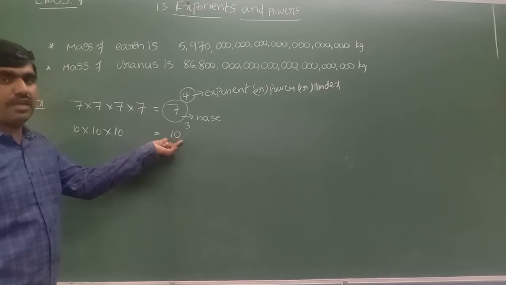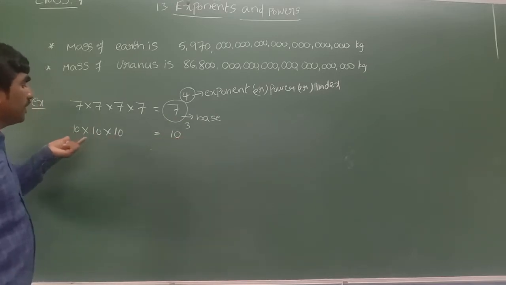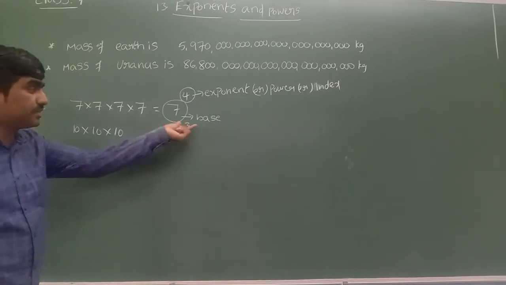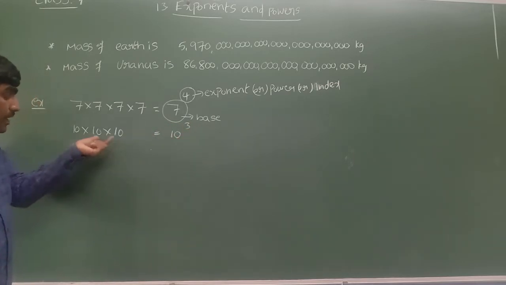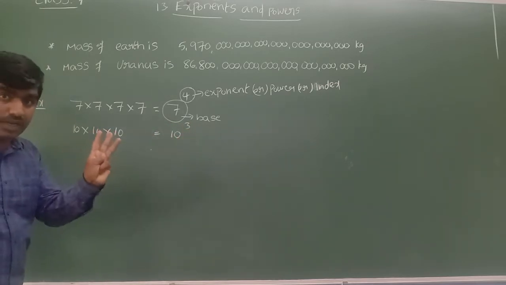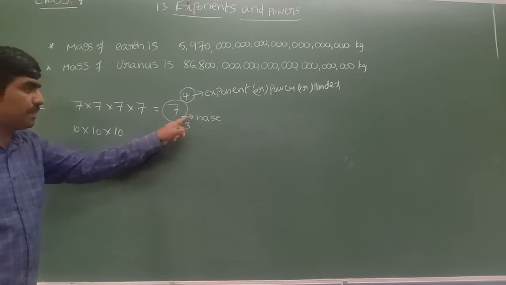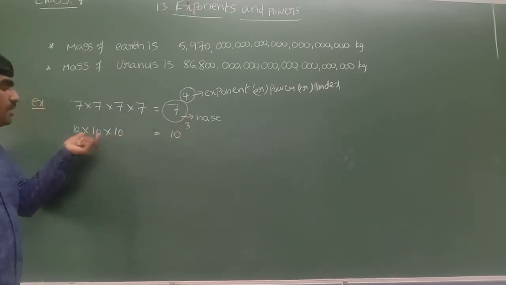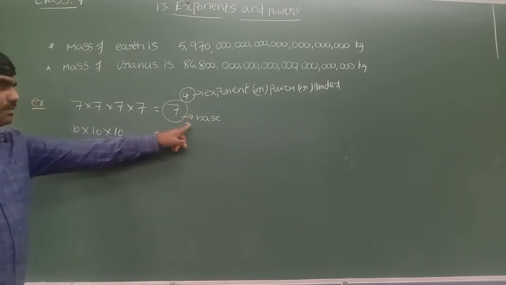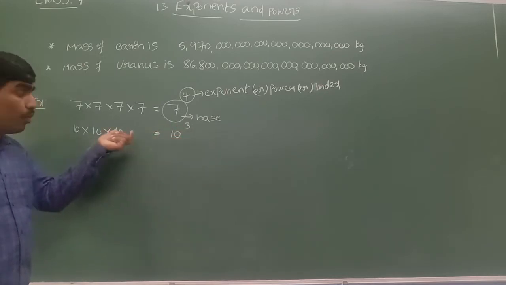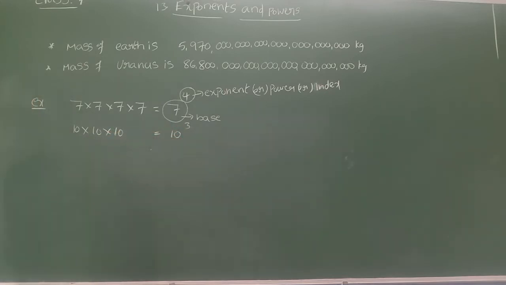Base 10 means the number 10 we are multiplying by itself. Power 3 means we are multiplying the number by itself 3 times. So the power tells how many times you are multiplying by itself, 3 times, and the base tells what number you are multiplying by itself. That is the way you can write in exponential form.